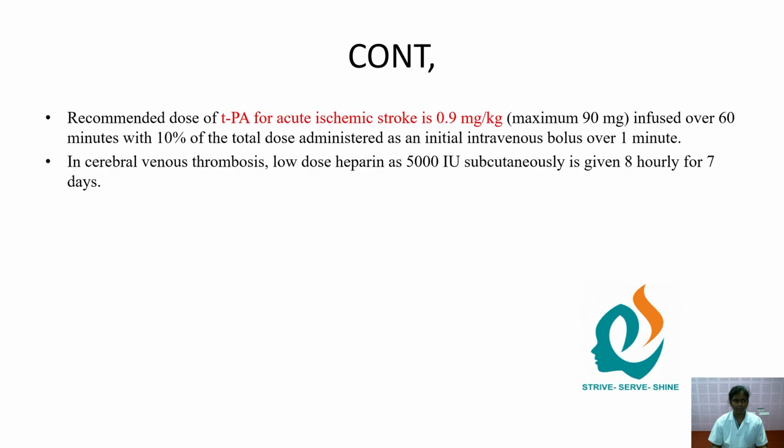If it's given in the vein, the recommended dose of TPA for acute ischemic stroke is 0.9 mg per kg, maximum 90 mg, infused over 60 minutes, with 10% of the total dose administered as an initial intravenous bolus over 1 minute. In cerebral venous thrombosis, low dose heparin, 5000 international units, is given subcutaneously 8 hourly for 7 days. These are all the medical management for CVA.